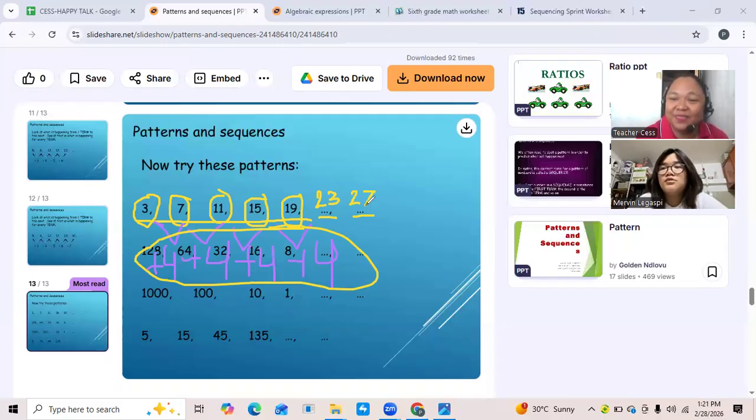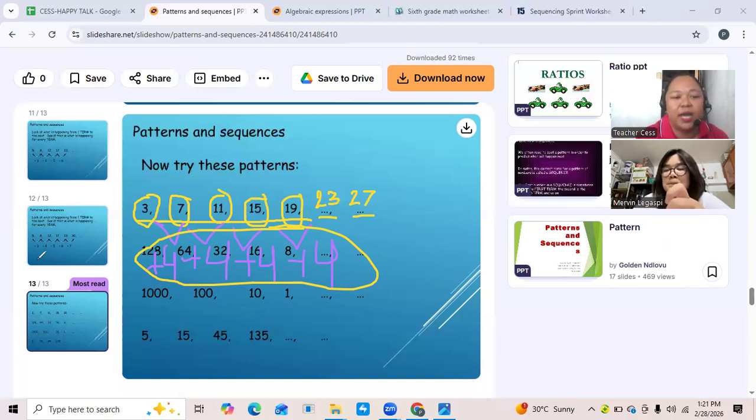You get it? Yes po. Okay. If you're going to continue the sequence, just add 4 lang po. Okay? 23 plus 4, 27 plus 4, 31 plus 4, 35 plus 4, 39. You get it? Opo. Okay.